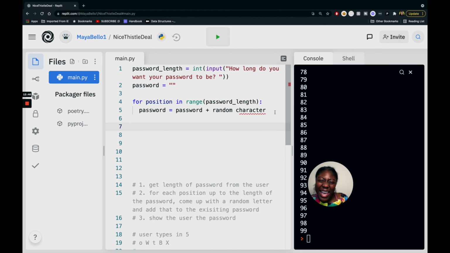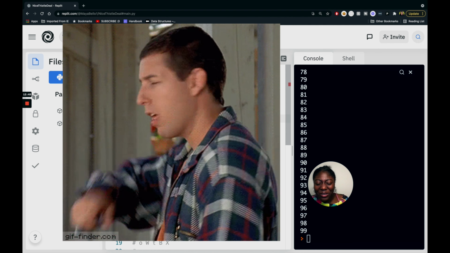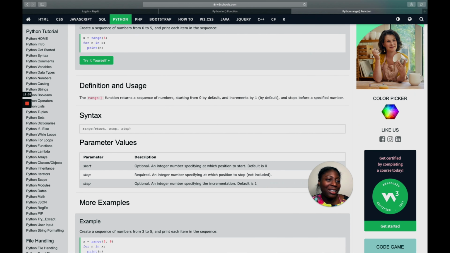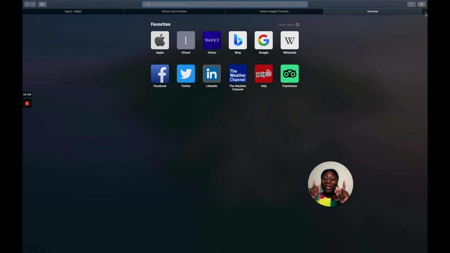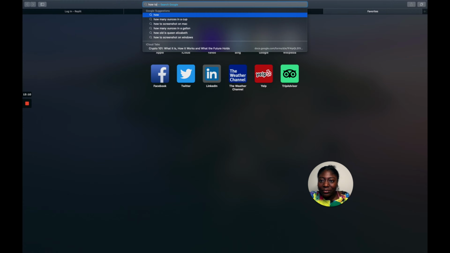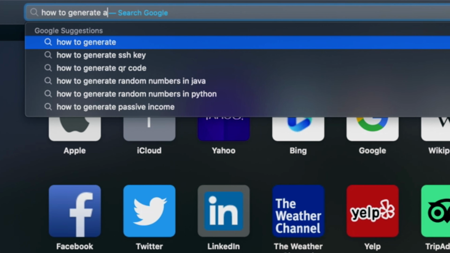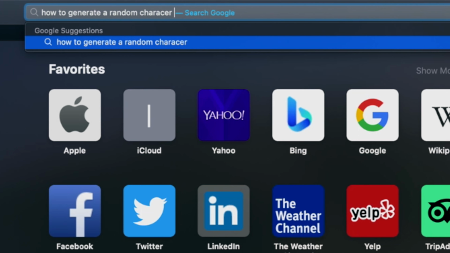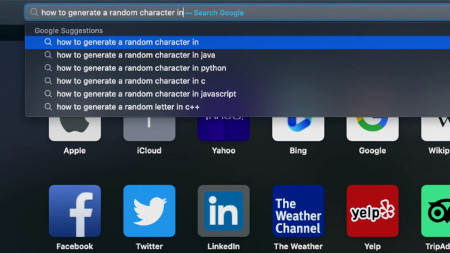So you might be like, okay, Miss, I don't know about that. But the reason why is because we need to figure out how to get the random character. I have played around with Python before in the past, so I know how to get the random character. However, if you don't, y'all, you're already becoming a programmer because you're learning to think, oh, let me Google it. So you can say something like, how to generate a random character in Python.